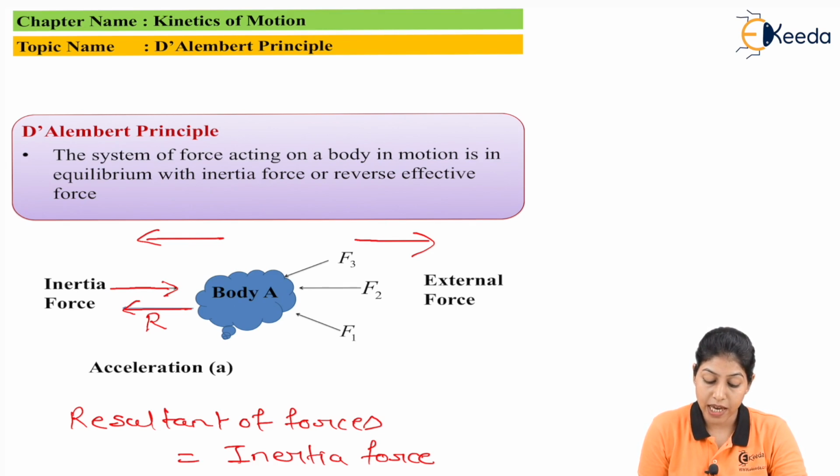For a system of forces we determine the resultant, which should act in the opposite direction with equal magnitude. If the magnitudes are equal, only then the velocity and acceleration will not change. So this is the concept of D'Alembert principle.